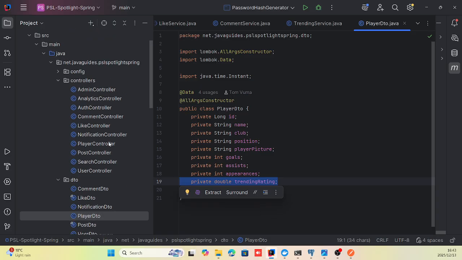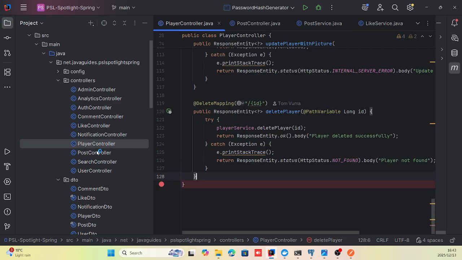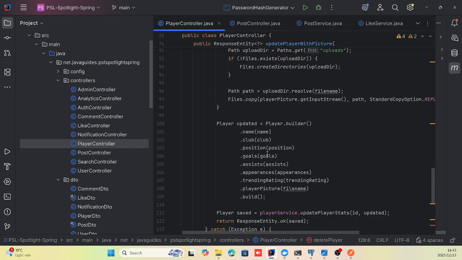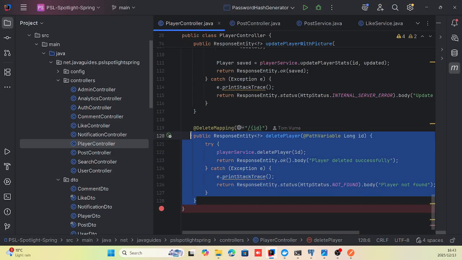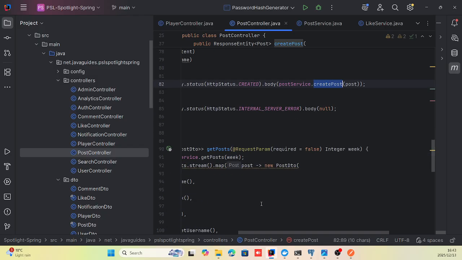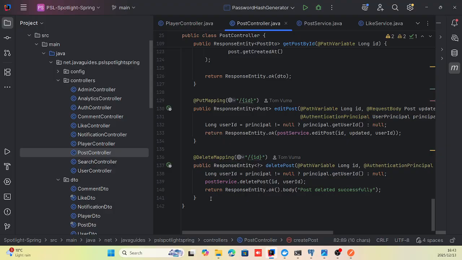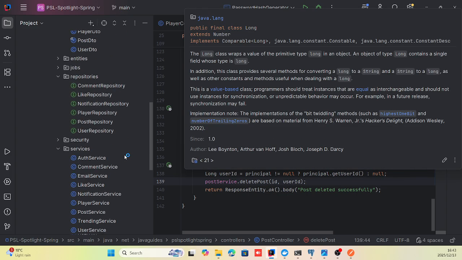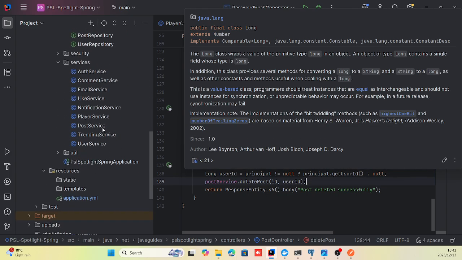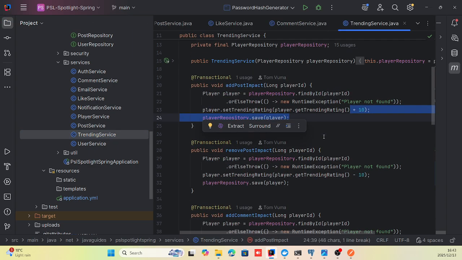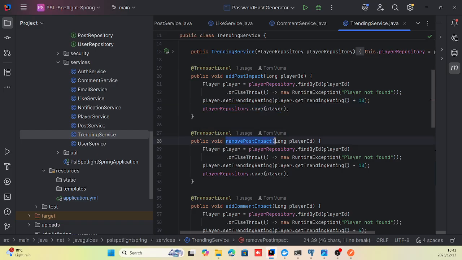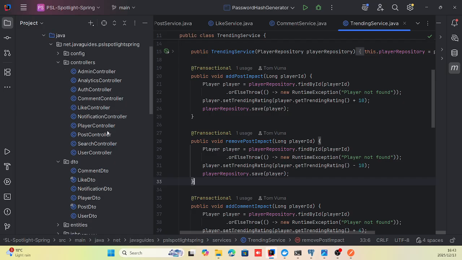And if a post about that specific player is deleted, coming here, then the trending rating will decrease by 10, because I set it over here. The remove post impact method runs and decreases the trending rating of that player by 10. That's how that works.